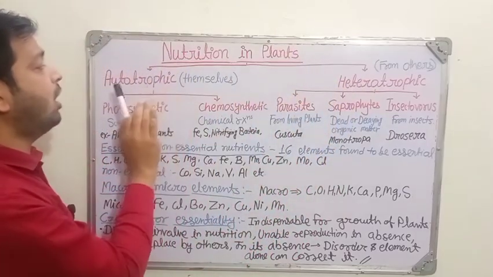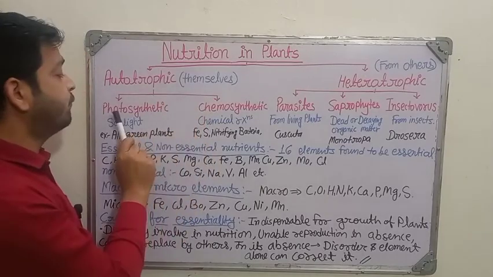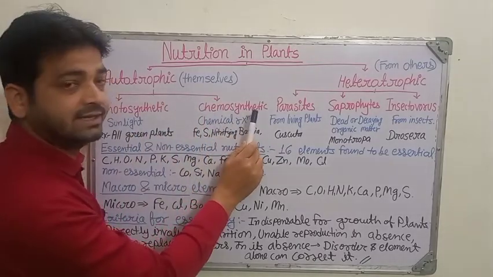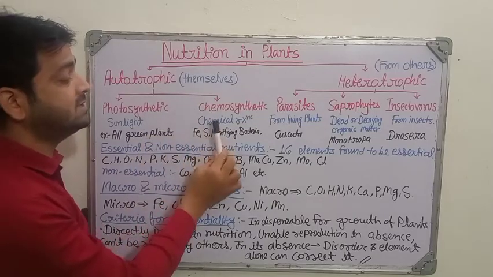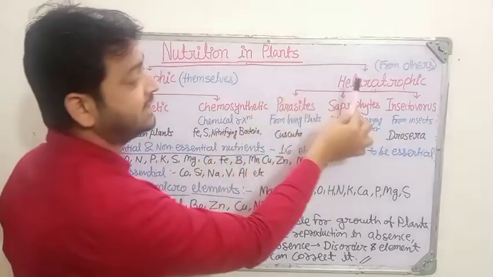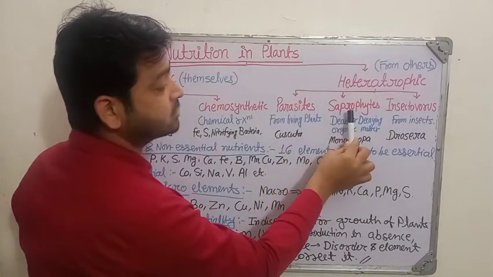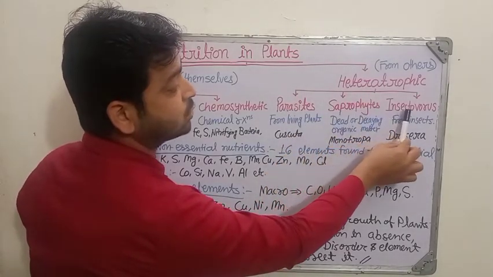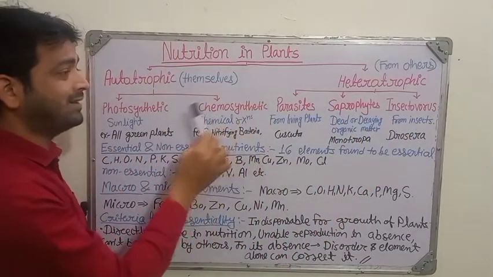When we talk about autotrophic, the first category, it is further divided into two categories: photosynthetic and chemosynthetic. The name itself is indicating it: photo means light, chemo means chemical agent. Whereas heterotrophic is divided into three categories: the parasites, the saprophytes, and the insectivorous. We are going to discuss what they actually are.